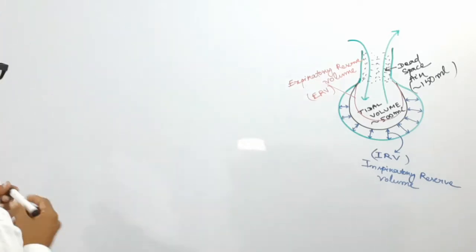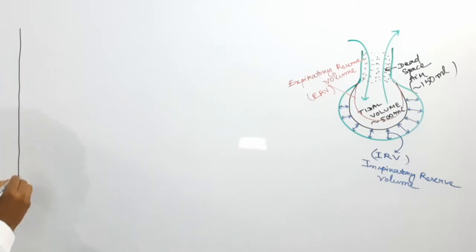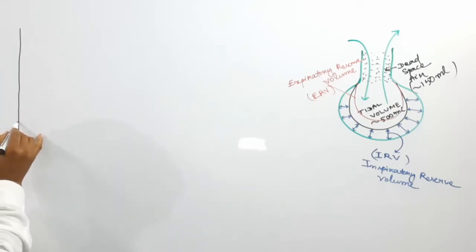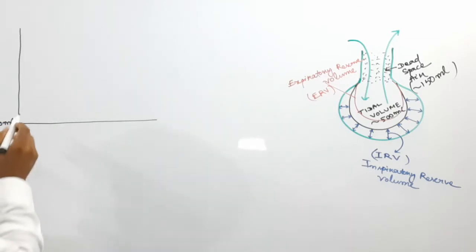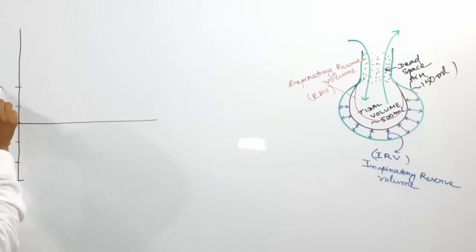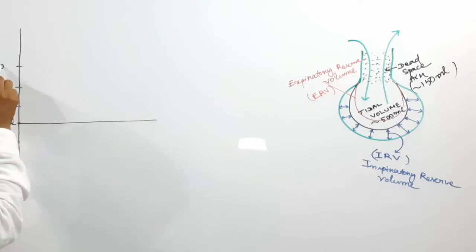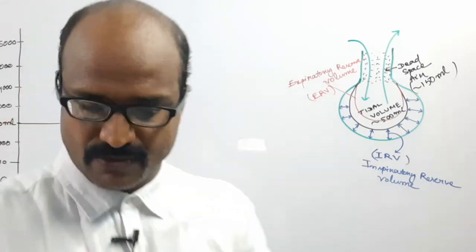Suppose this is the y-axis, with 0, 1000 ml, then 2000 ml, then 3000 ml, 4000 ml, 5000 ml, and 6000 ml.